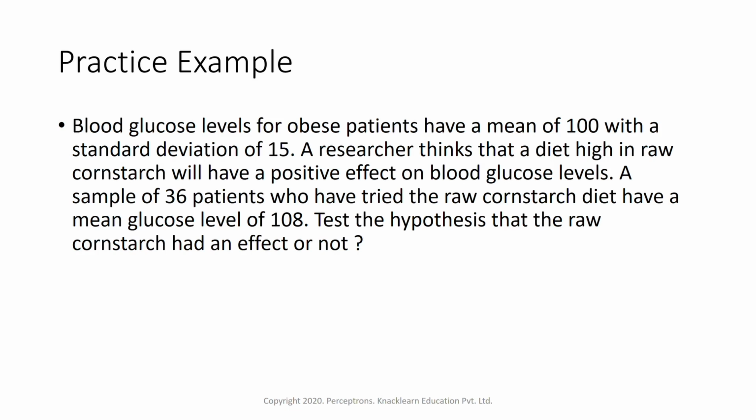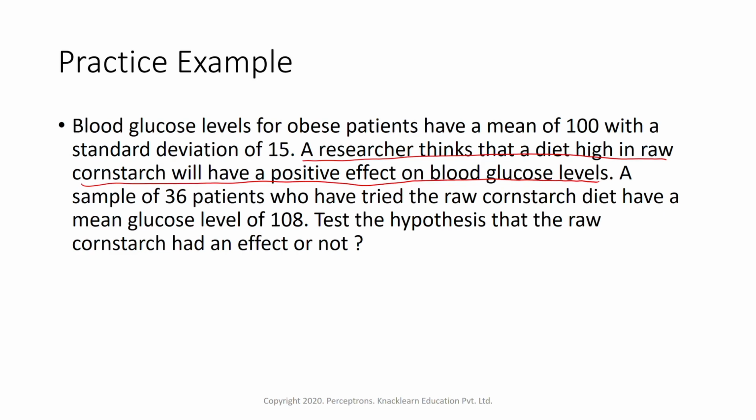Before understanding this, first we will see what the null hypothesis is here. What is the claim which is made by the researcher? Here it says the researcher thinks that a diet high in raw corn starch will have a positive effect on blood glucose level. So this is the claim made by the researcher, and this is the null hypothesis.